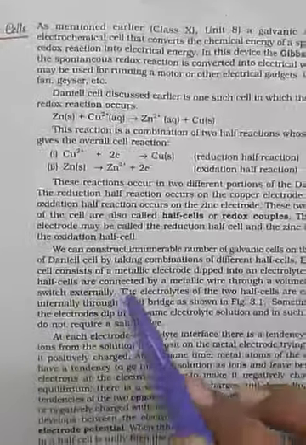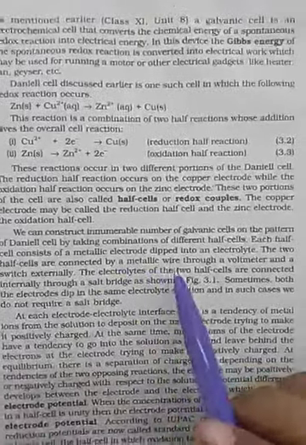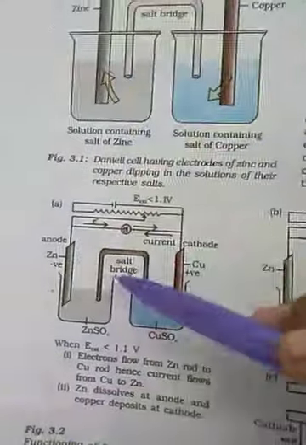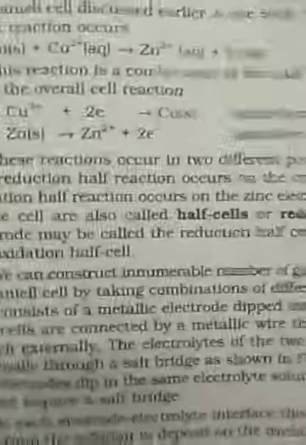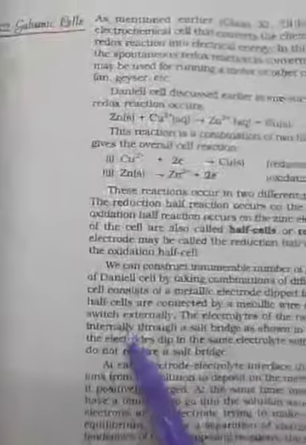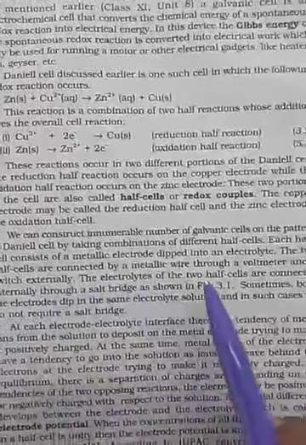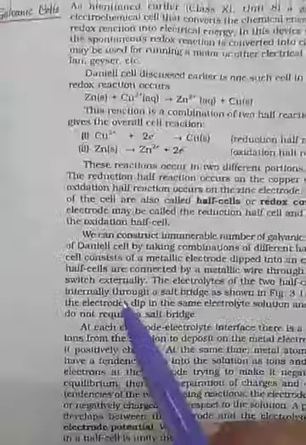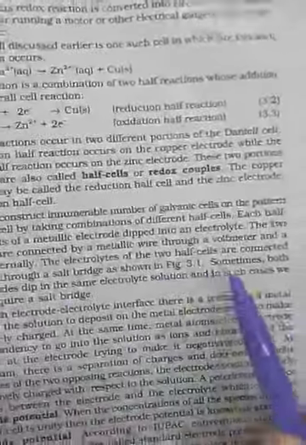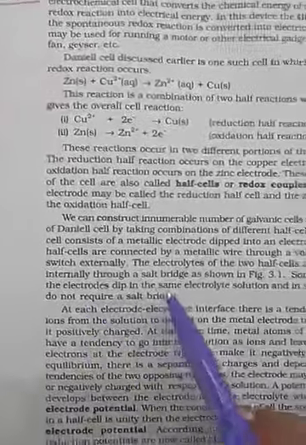Each half cell consists of a metallic electrode dipped into the electrolyte. These are the metallic electrodes. The two half cells are connected by a metallic wire through a voltmeter and switch on the outer side. The electrolytes of the two half cells are connected internally through a salt bridge.